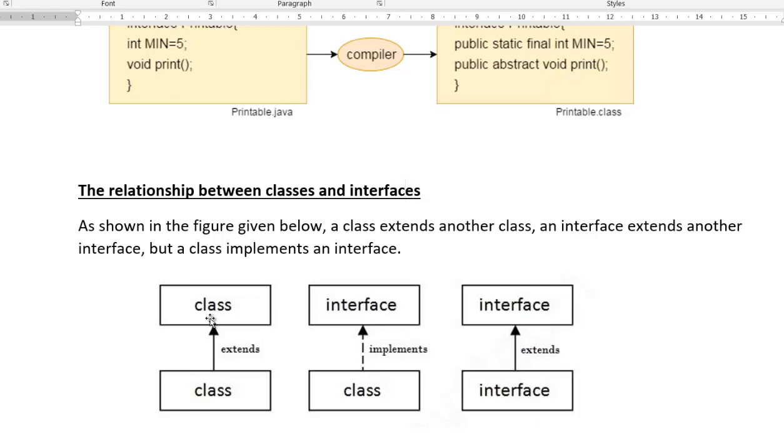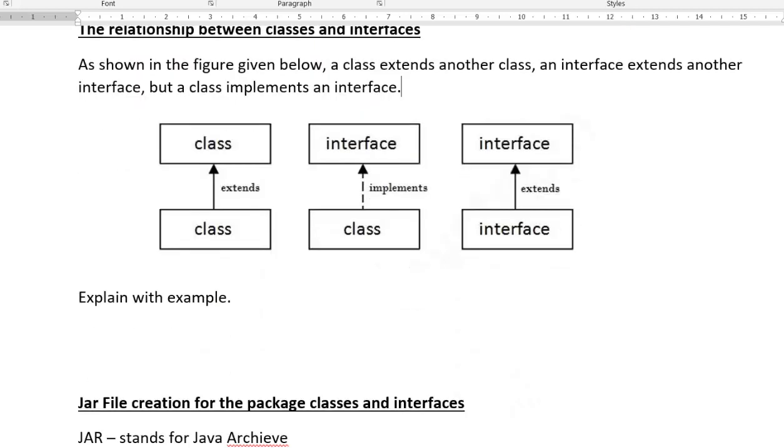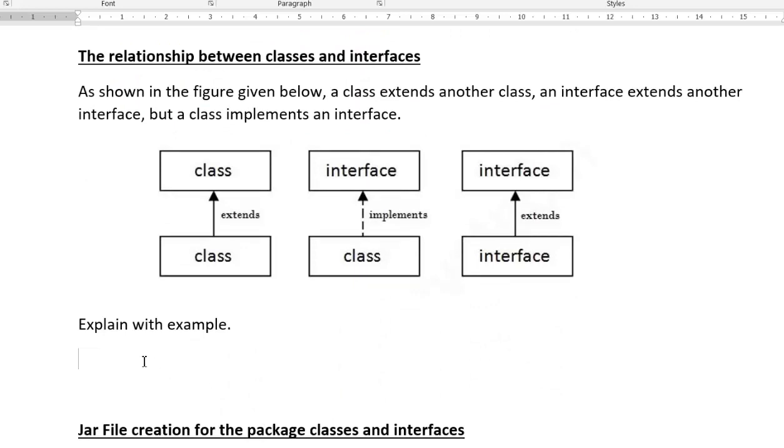Keep it in mind, an interface cannot extend a class. Okay, so this is the concept, keep it in mind and we will go for an example.